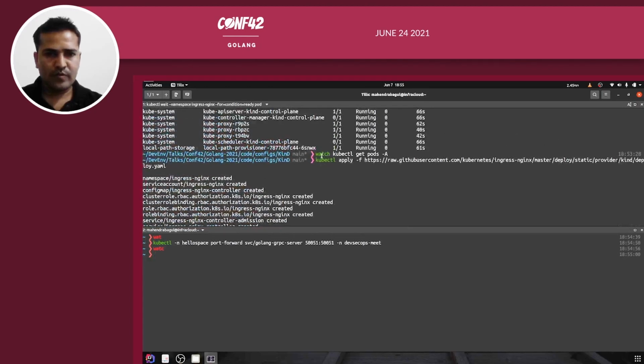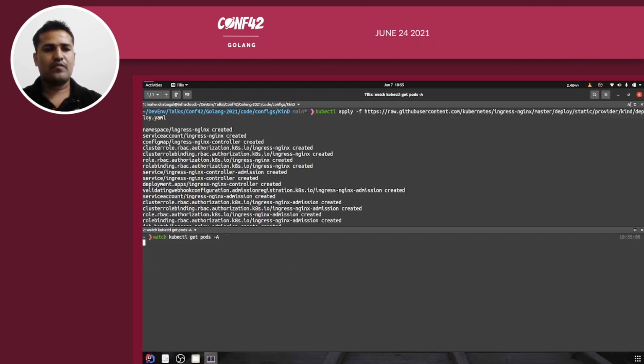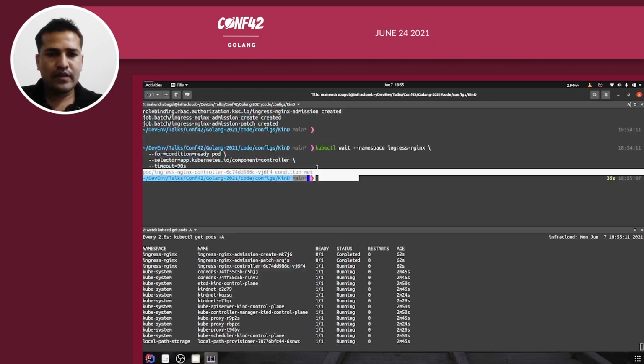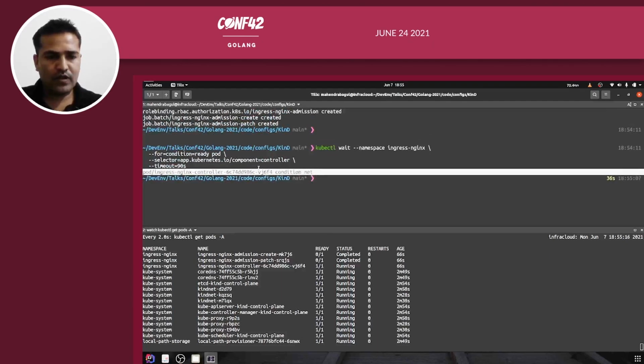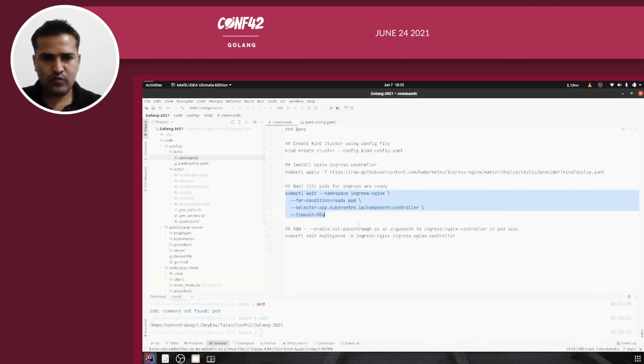Let me copy this command, watch kubectl. Here also the kubectl wait command succeeded. Here you can see the condition was met and then the command has ended, right? So now moving back to the commands